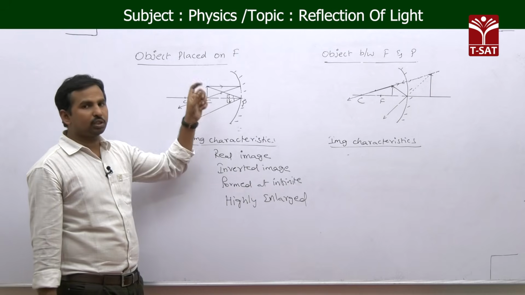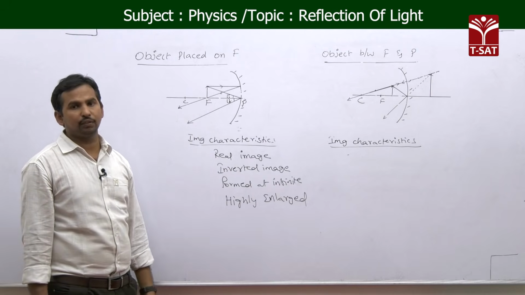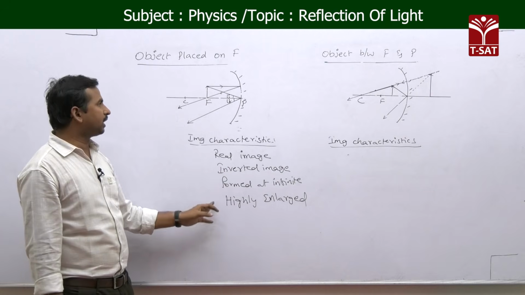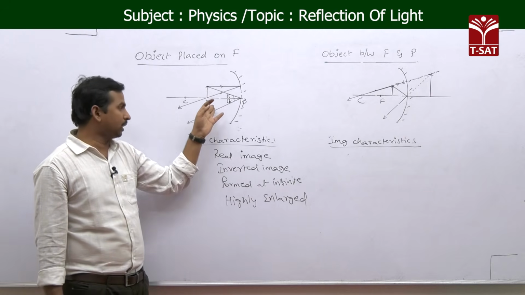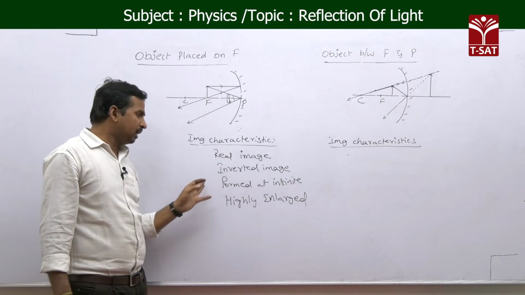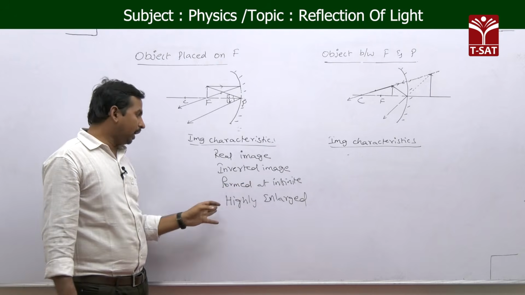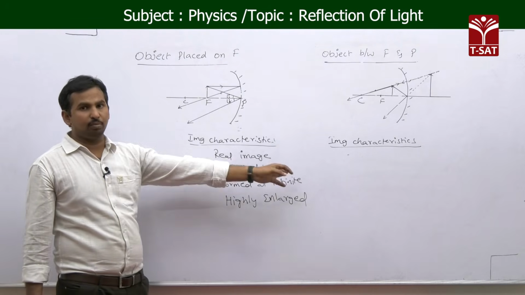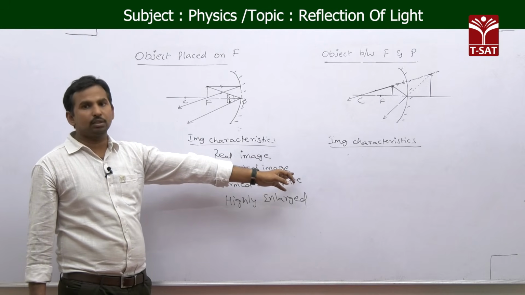Remember, this position is actually used even in some telescopes. So here the image characteristics, if the object is placed at the focus, are that it is forming a real image, an inverted image, and it is formed at infinity, and the light rays are going parallel there. That's why the image formed is taken as a highly enlarged image.